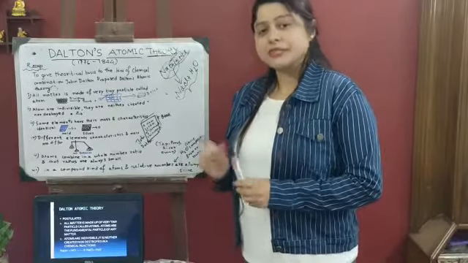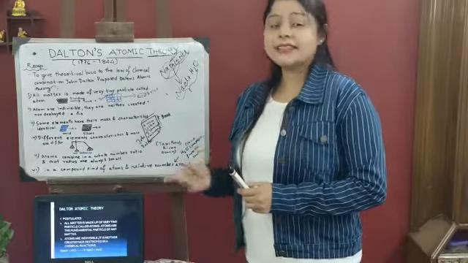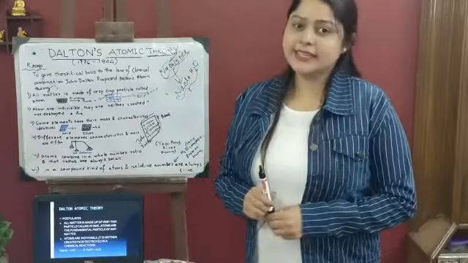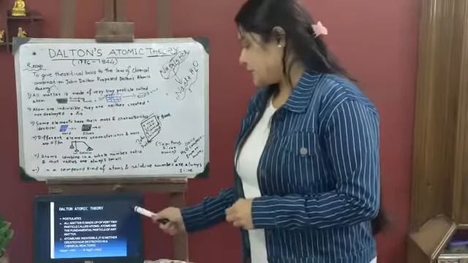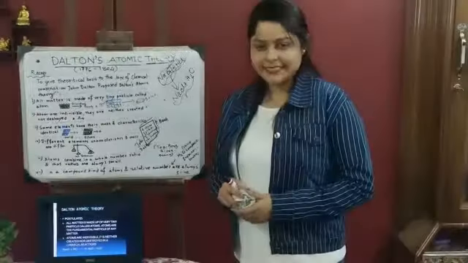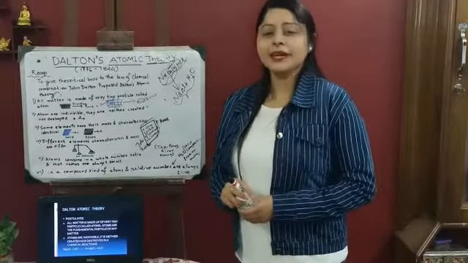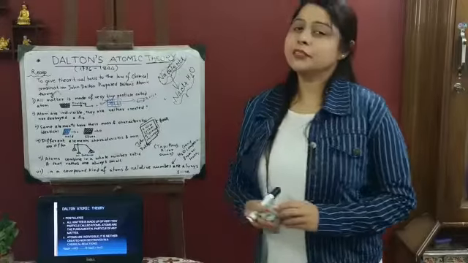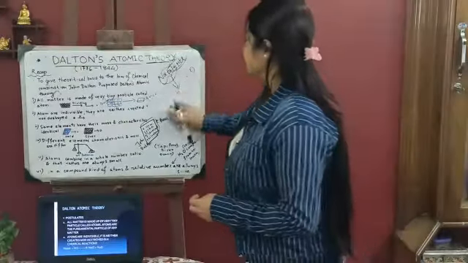Since the atom is the fundamental unit of matter, in his second postulate he says that the atom is indivisible. It is neither created nor destroyed in a chemical reaction. That is, in a chemical reaction, you can create new substances but not new atoms. Let's take an example.